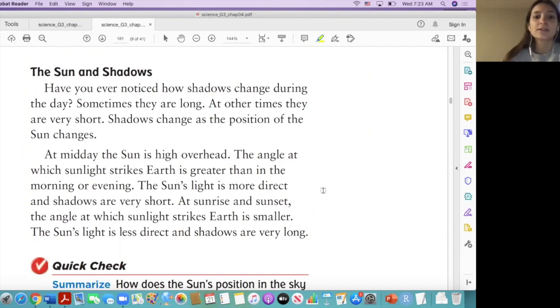Have you ever noticed how shadows change during the day? Sometimes they are long. At other times, they are very short. Shadows change as the position of the sun changes.